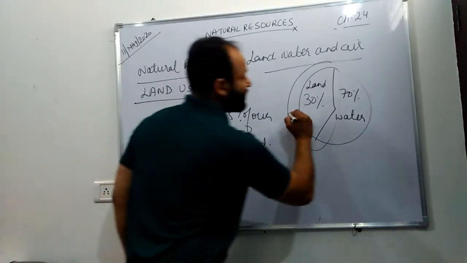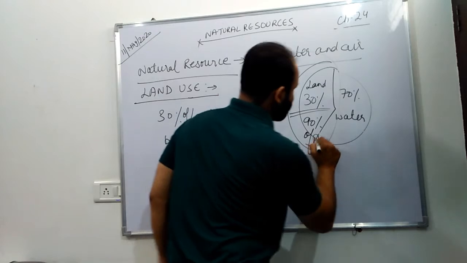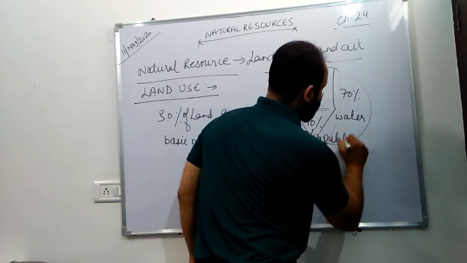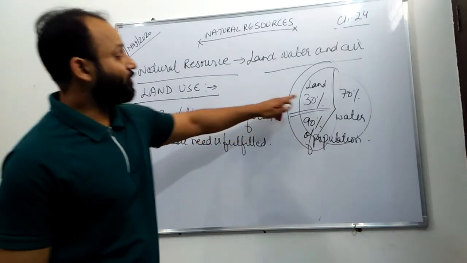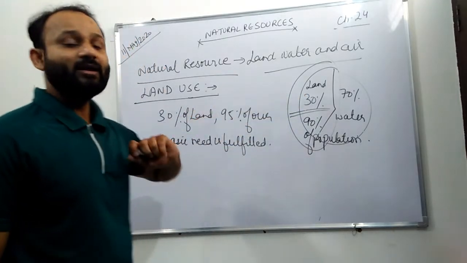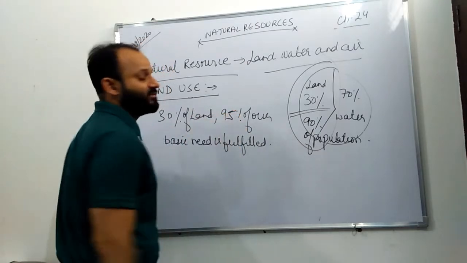On this 30% of land, 90% of population is there. 90% of population lives on 30% of land, and it fills 95% of our basic needs.